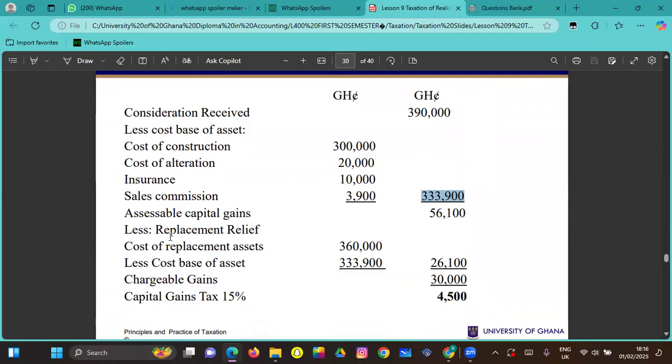But let's look at the replacement relief where he used 360 cedis to buy a similar house, or like buy a house which is in the form of replacement. Then when we subtract it from here, we are going to get this, and then we take it out of our accessible gain, and then we get our chargeable gain to be 30,000. So you can see that since there was a replacement, the chargeable gain has reduced. Therefore, his capital gains tax has also reduced, right?